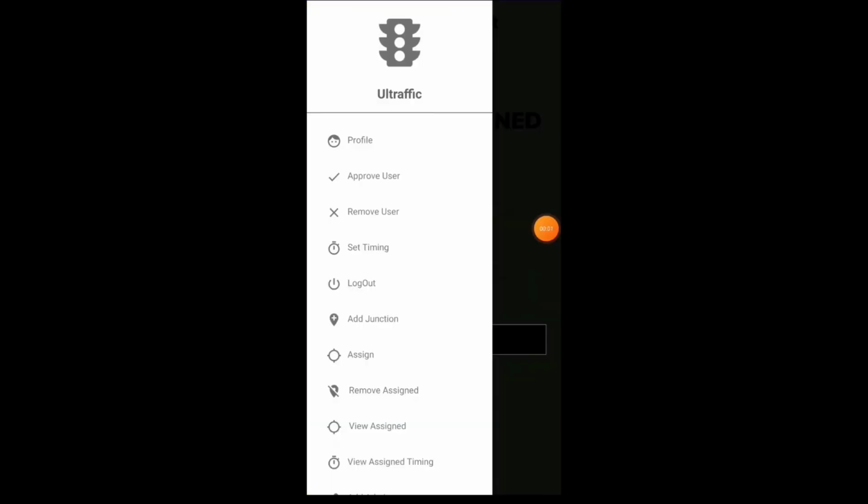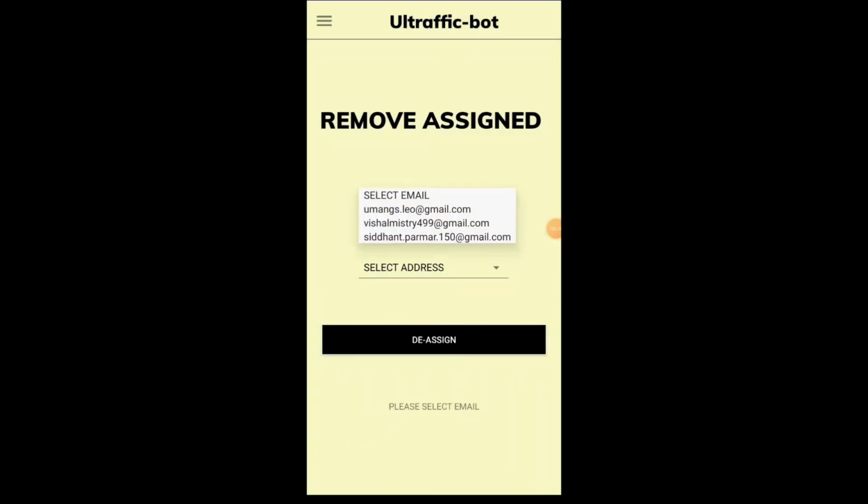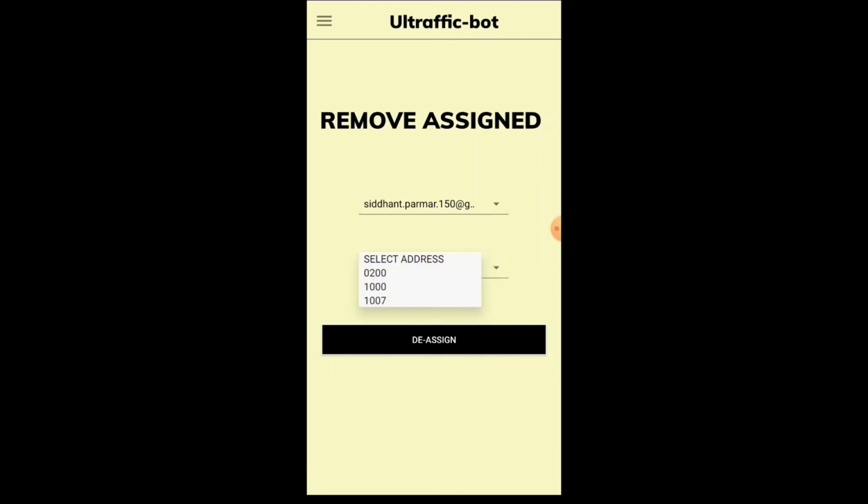Now we will discuss the remove assign functionality. In this, we will first select an email address, then all the junctions that are assigned to that email address will appear in this drop-down list. Now if we select any junction and press the deassign button, then that junction will be deassigned from the email address and we won't see that junction in the drop-down menu.